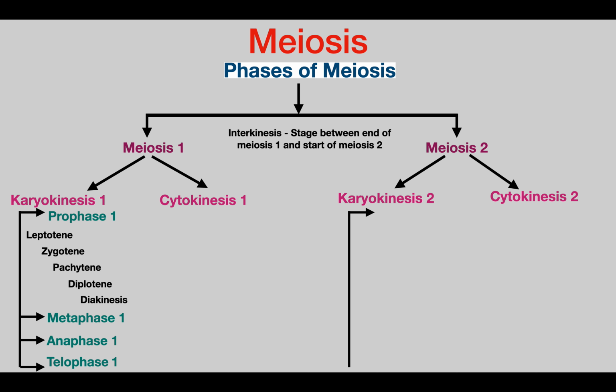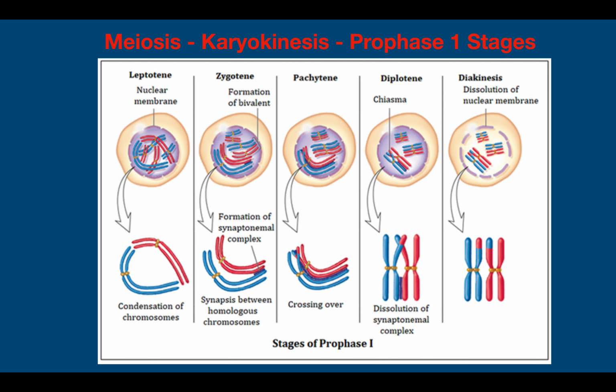Karyokinesis will be prophase 2 followed by metaphase 2, followed by anaphase 2, followed by telophase 2, and there will be cytokinesis. After cytokinesis 2, there will be formation of 4 haploid daughter cells. So these are the phases of meiosis.